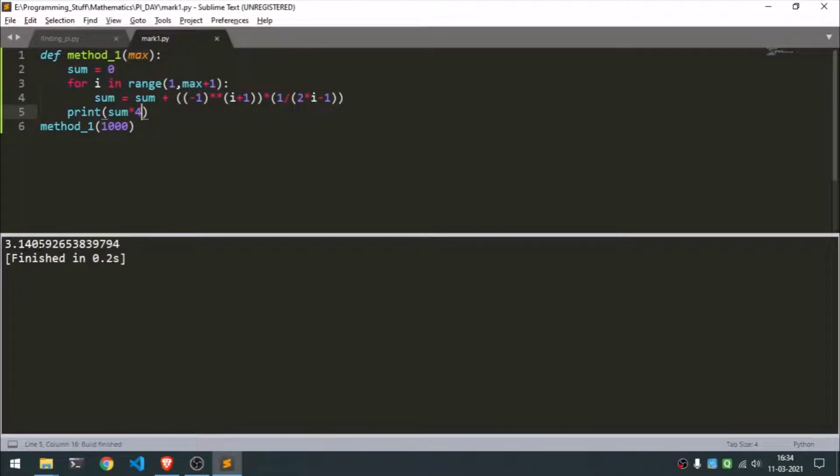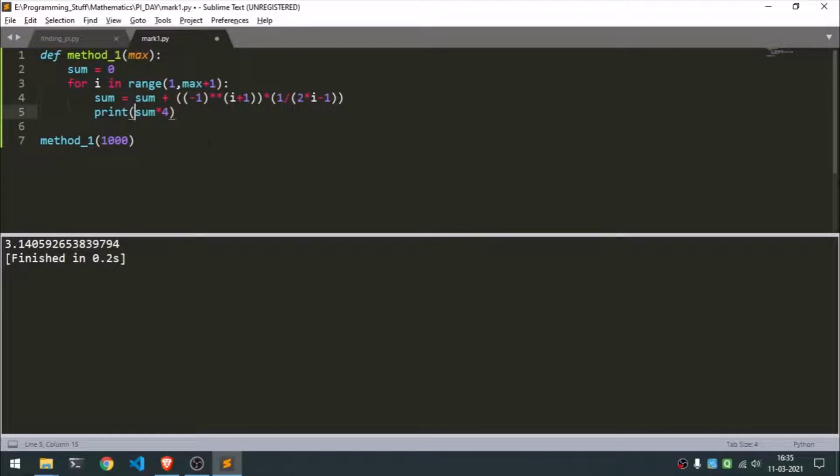So yeah, it says the value of pi is 3.140592, and we know that is not the actual value of pi. So what went wrong? This series seems to be oscillating. Let's try to print the sum inside.